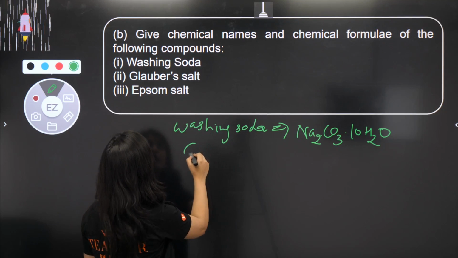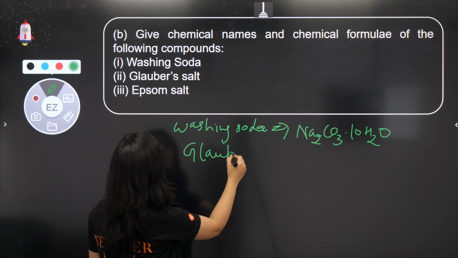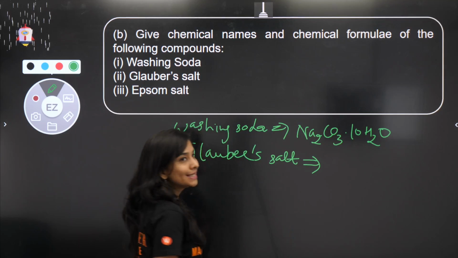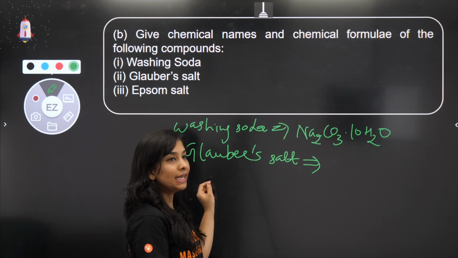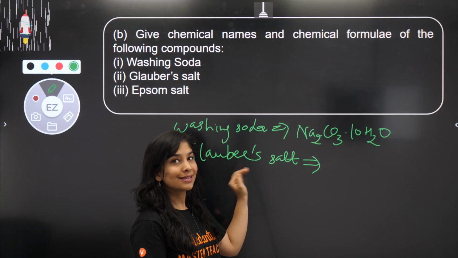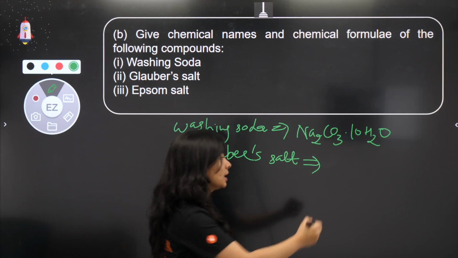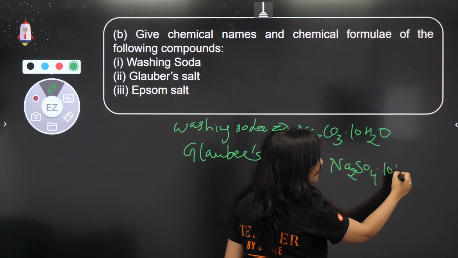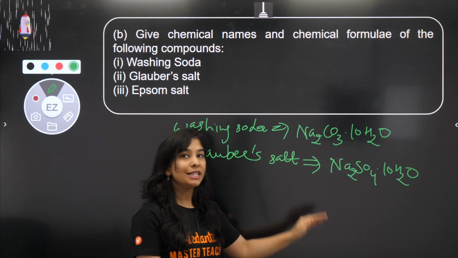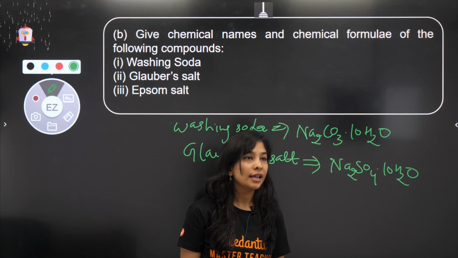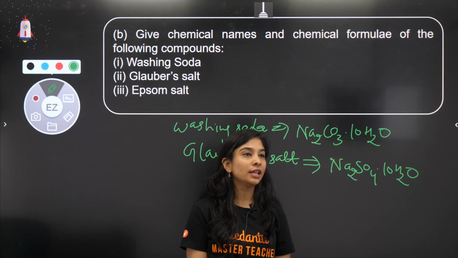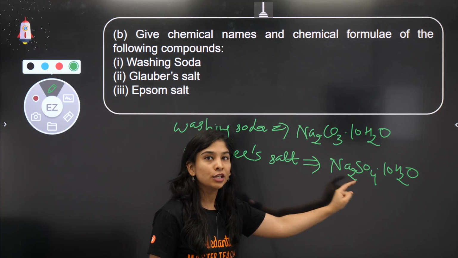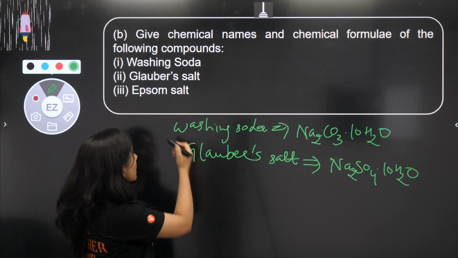So next it is Glauber's salt. So if I talk about Glauber's salt, who will tell me the formula for the same? Anyone? So बच्चा लोग, this is also a hydrated salt. The name of this is sodium sulfate dot 10 molecules of water. That means sodium sulfate decahydrate. Yes, correct Ajinkya, Sami, absolutely correct. Sodium sulfate dot 10 molecules of water, which is decahydrate.